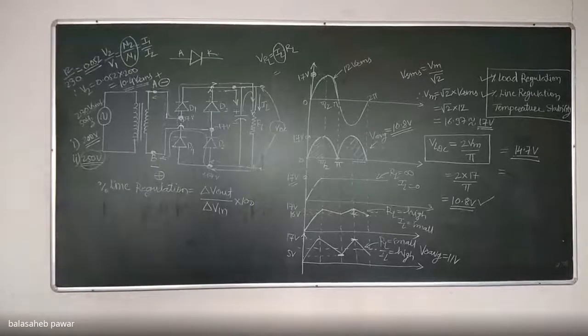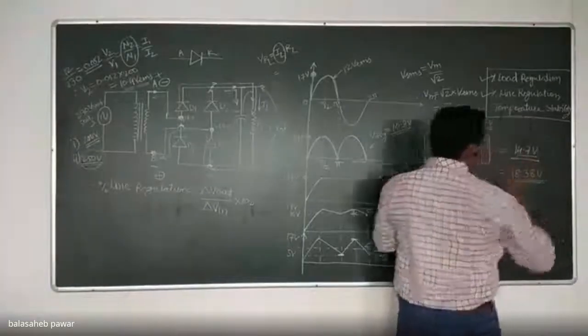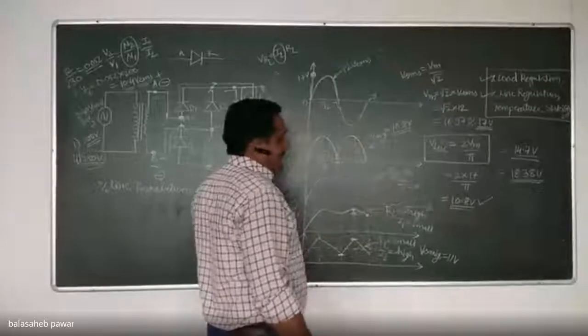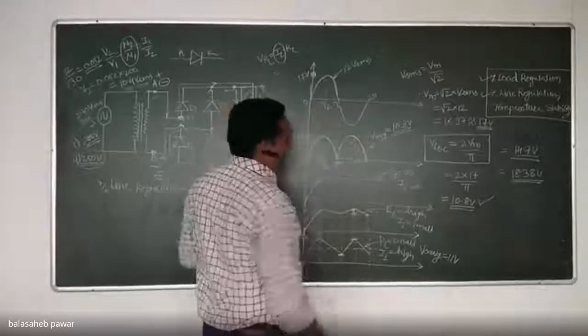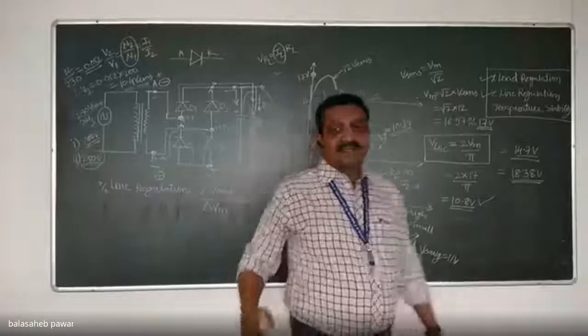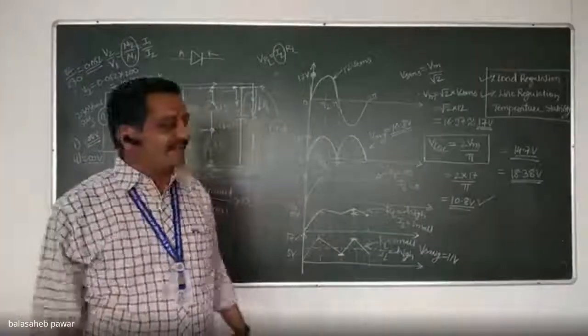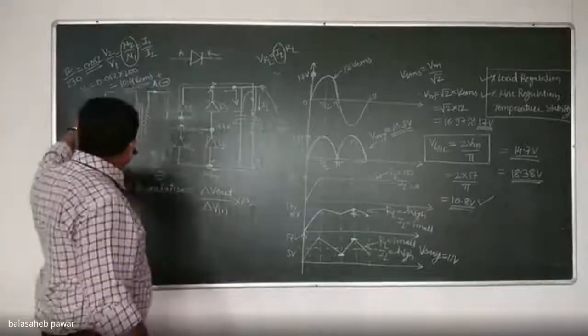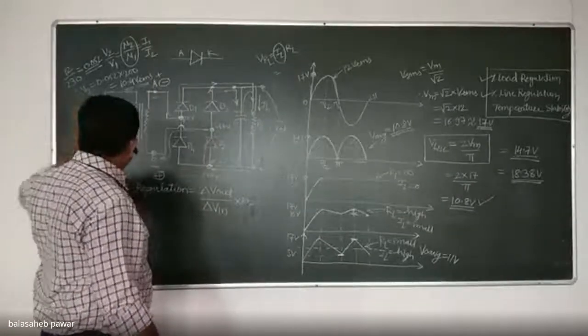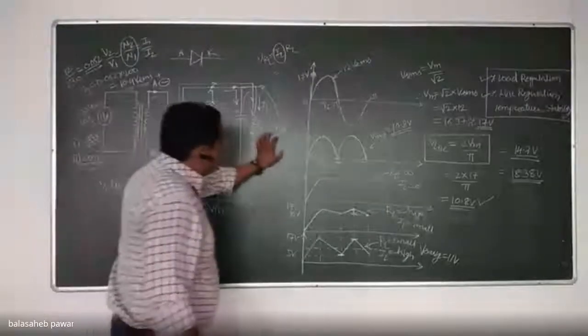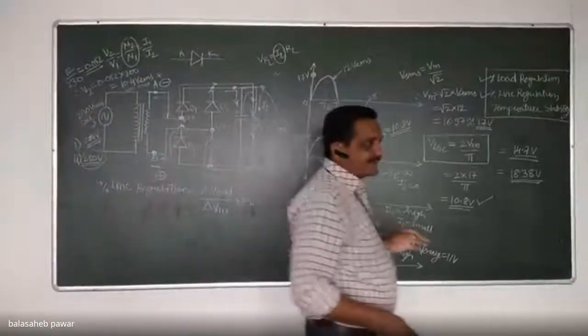That calculation is very simple. 18.38 volts. Good. So see what is happening to the output voltage of this unregulated power supply if input supply voltage gets changed or line voltage gets changed. This is also known as line voltage. Instead of 230, if it goes to 200, instead of 230, if it goes to 250, what is the change in output voltage? Will it remain constant?